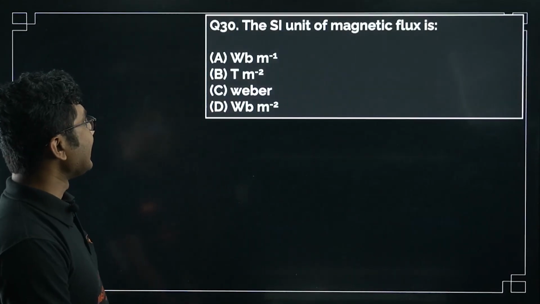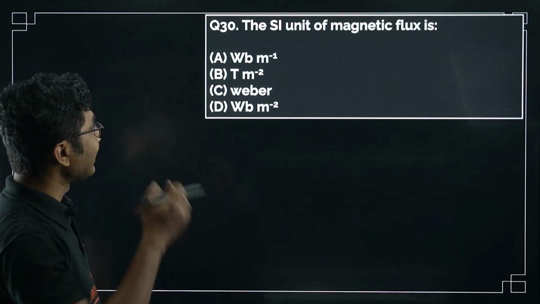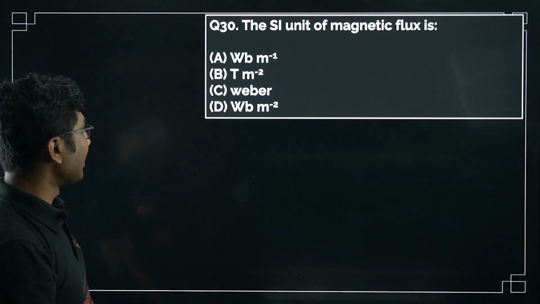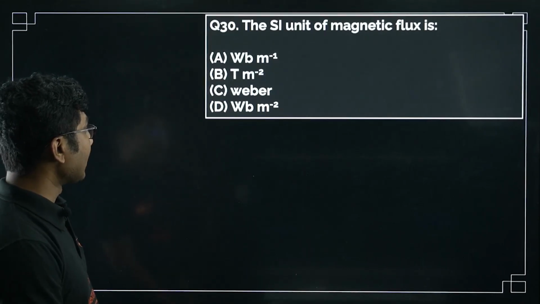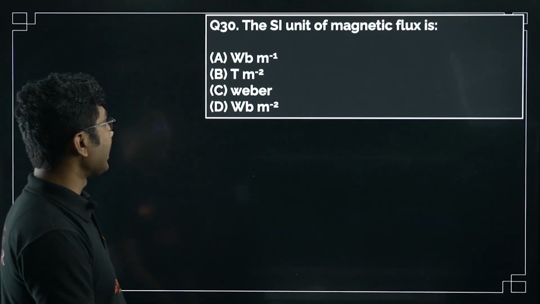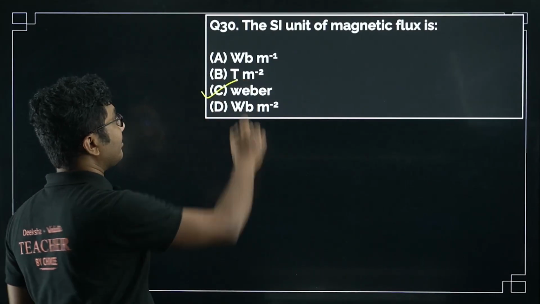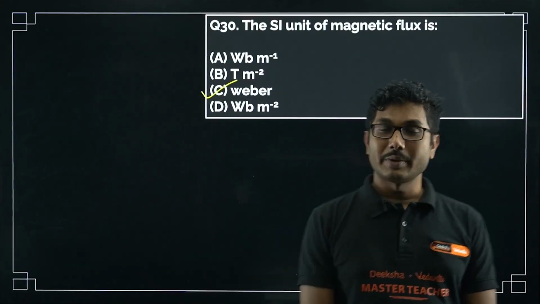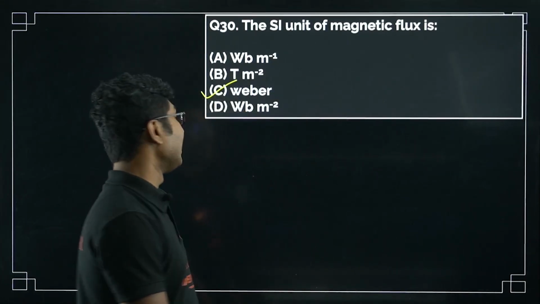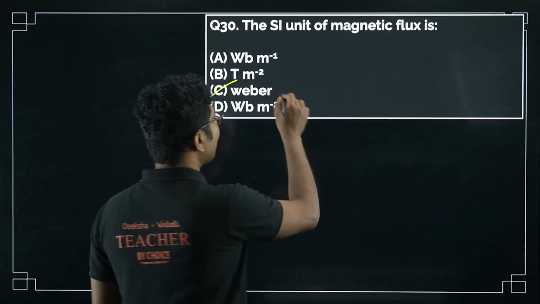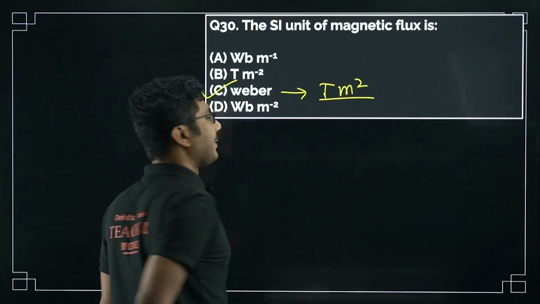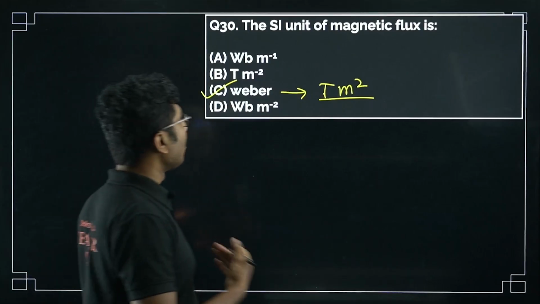Next, the SI unit of magnetic flux is Weber per meter, Tesla per meter square, Weber per meter square. So magnetic flux is Weber, not Weber per meter square. Weber itself is the unit of magnetic flux. Also, Weber is nothing but Tesla meter square. Okay, Tesla meter square is magnetic flux, also known as Weber.